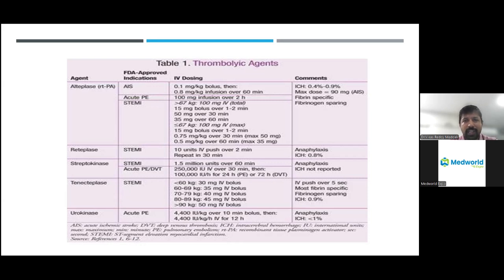If someone is really poor and cannot afford it, we can give a drug called streptokinase, which is just around 2 or 3,000. And this streptokinase, we need to give over a period of 30 minutes to 1 hour as a slow infusion in a dose of 1.5 million units. One of the disadvantages of streptokinase is that there are a lot of allergic reactions. The patient can go into hypotension. Sometimes we need to stop the drug. These are some of the factors you should keep in mind when giving streptokinase.